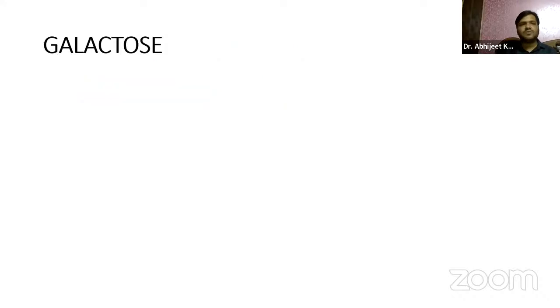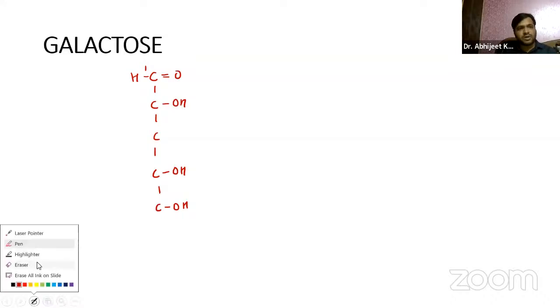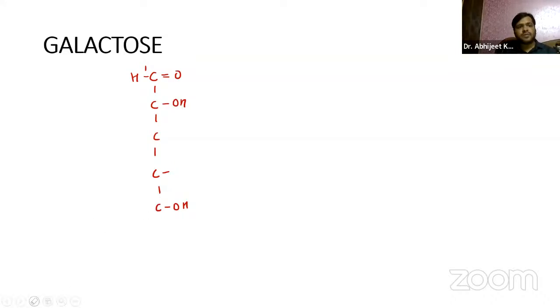Now, when I say galactose, guys, what is the difference between glucose and galactose? Let me just simply show you. It is just in the orientation of OH. Obviously, galactose is also an aldehyde derivative, so the functional group will be present at first carbon only. Okay, but remember, it is just similar to glucose.